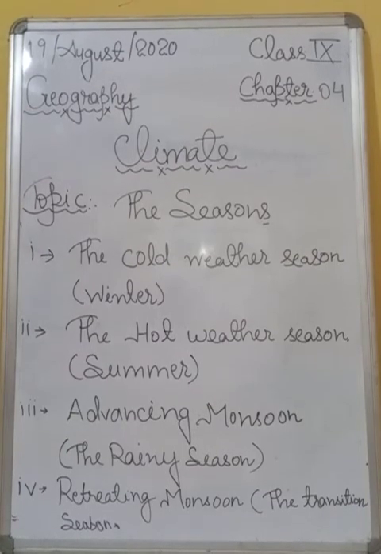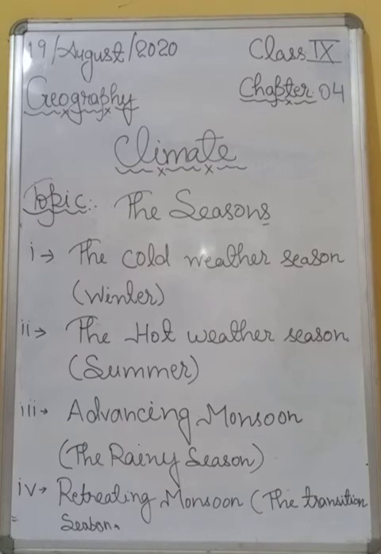What am I saying? I am saying that rainfall is decreasing from east to west. Alright? Because first very heavy rainfall is received by Mawsynram, and after that the whole part of Assam and West Bengal receives, and after that Bihar, and after that UP and Delhi.